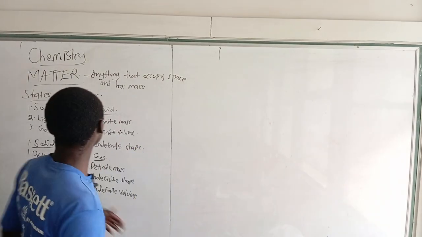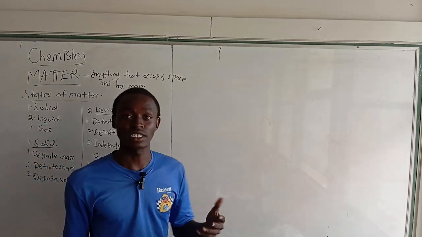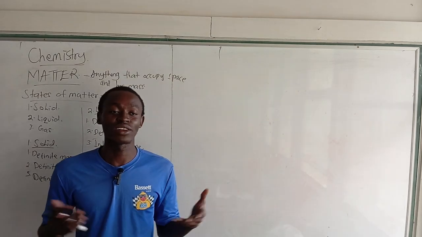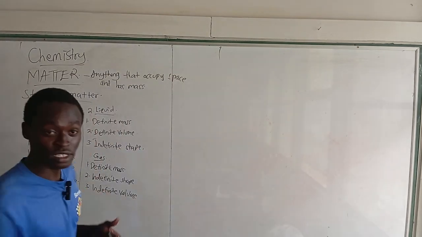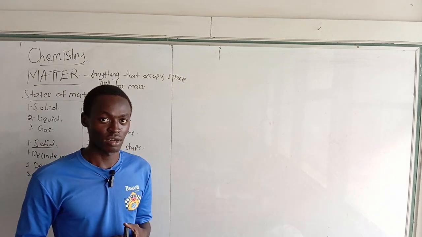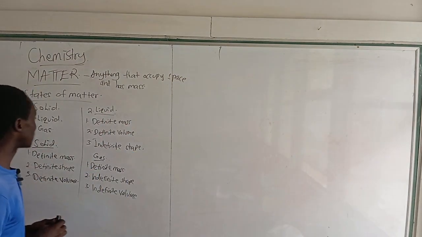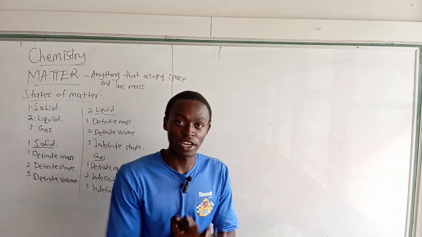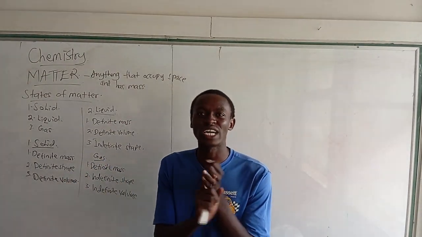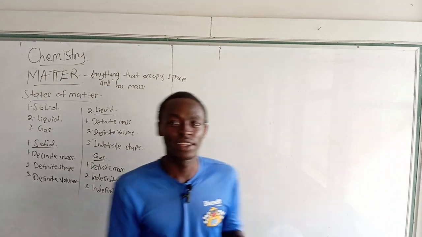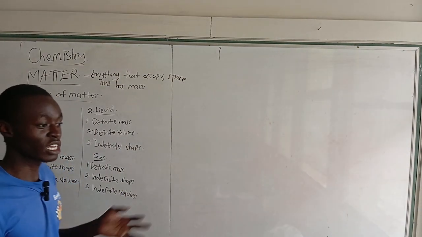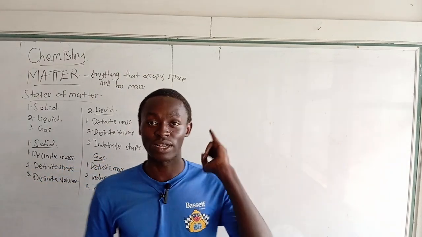When you check on solids, examples are stones, gold, all the jewelry, a chair, a desk, a tree. All those are solids. Examples of liquids are water, and drinks like soda. Examples of gases: first, we have air.